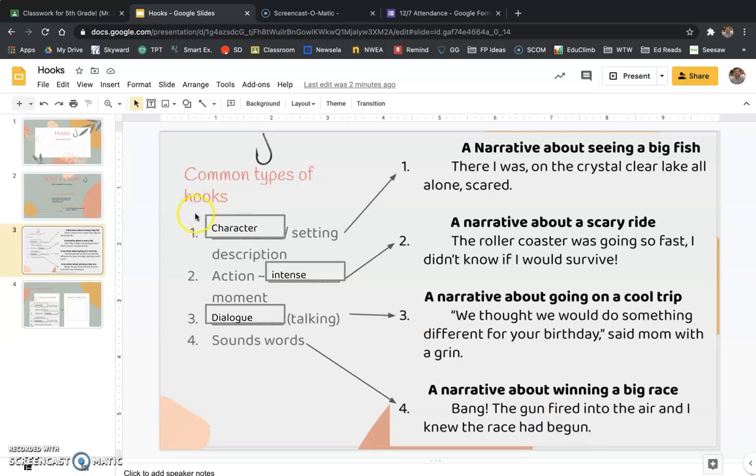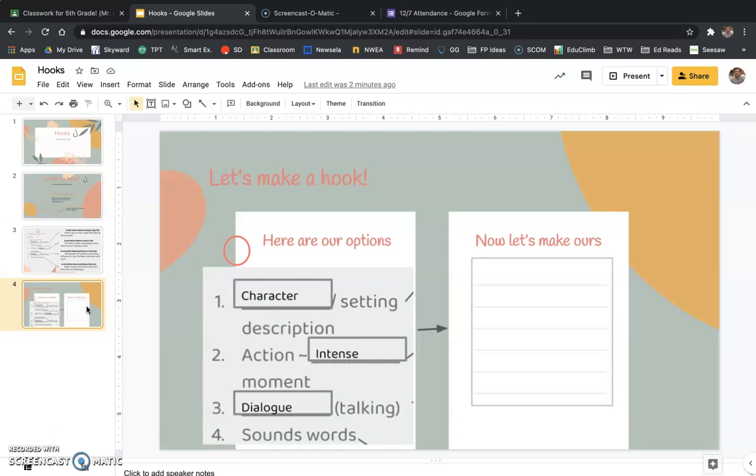Okay? So here are 4 common types of hooks. There are many, many, many more, but we're going to focus on 4. Okay? So make sure you have these written down. And then, last slide for today. You are going to pick which one of these 4 you want to do for your narrative essay.